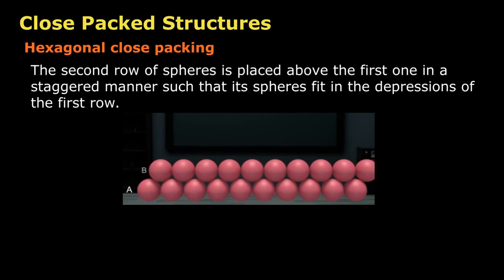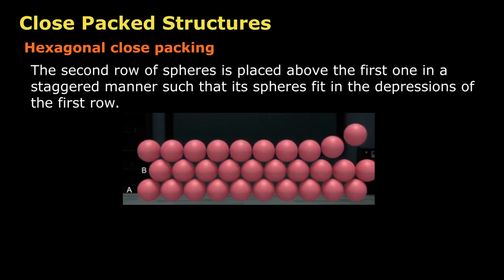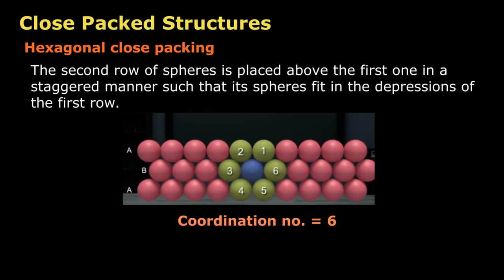When the third row is placed adjacent to the second in staggered manner, its spheres are aligned with those of the first layer. Each sphere is in contact with 6 of its neighbors, so the two-dimensional coordination number is 6.